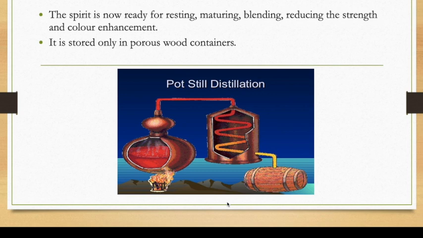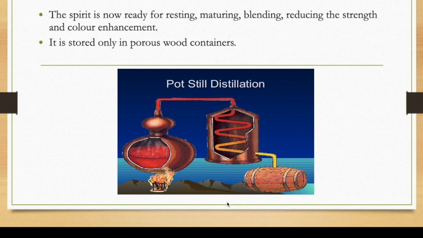If you see this picture in front of you, there are two main parts. The left one is called a pot, the right one is called the condenser, and the one below is called the maturing cask. Now the pot has to be heated at 78 degrees Celsius. The liquid is getting heated and the vapor is rising.